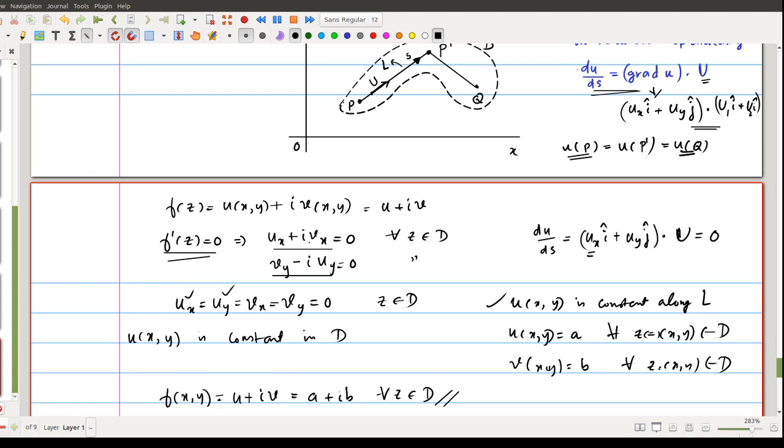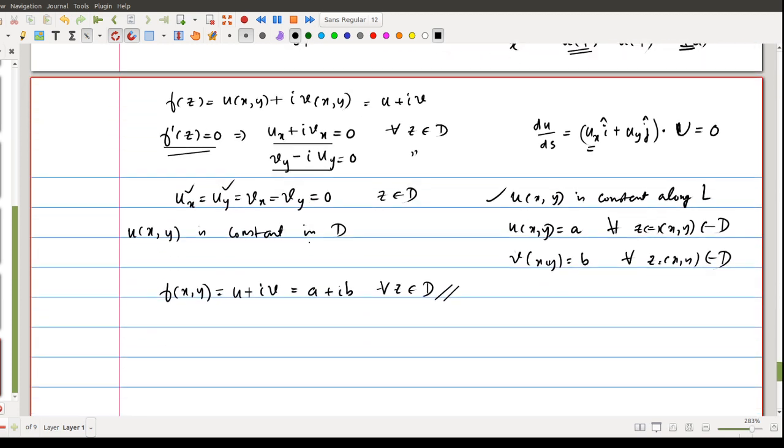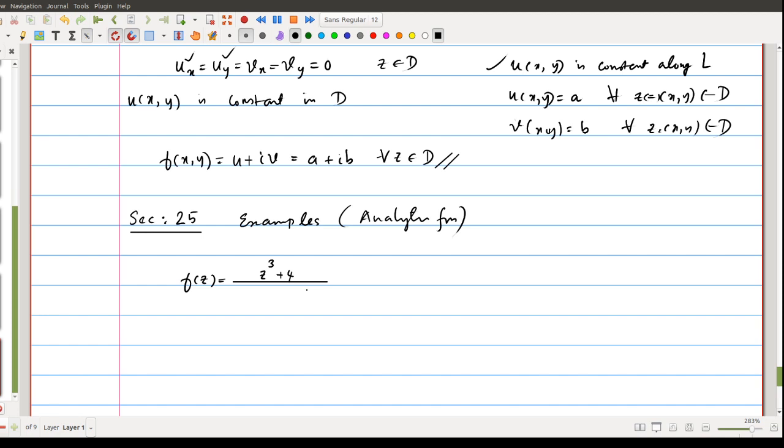In the next section, section 25, we can see some examples of analytic functions. F of z equal to z cube plus 4 divided by z square minus 3 times z square plus 1.